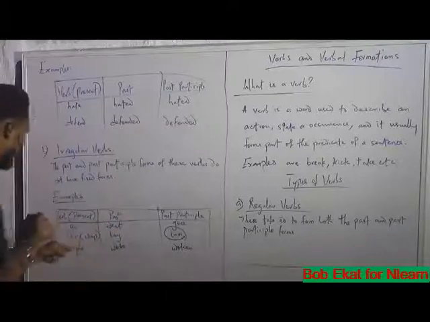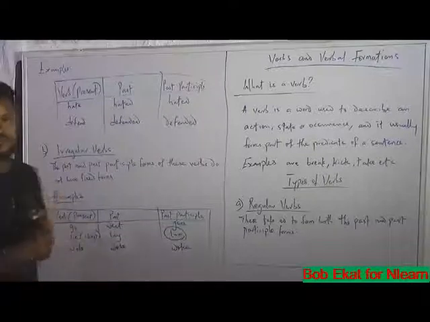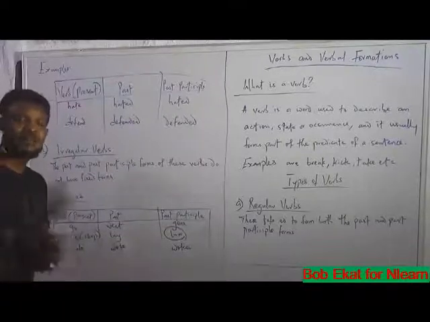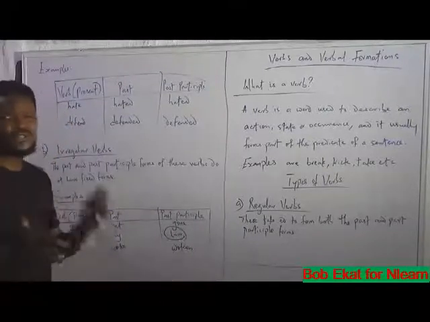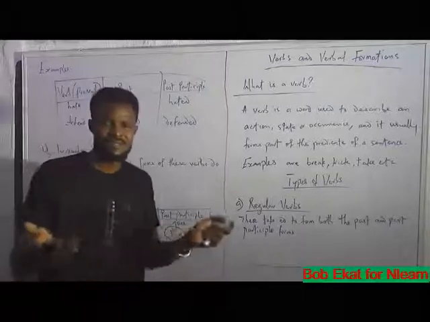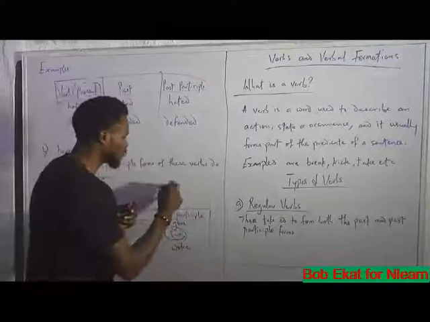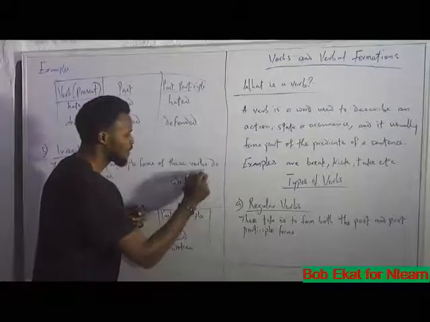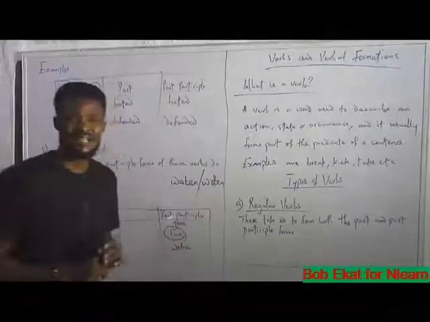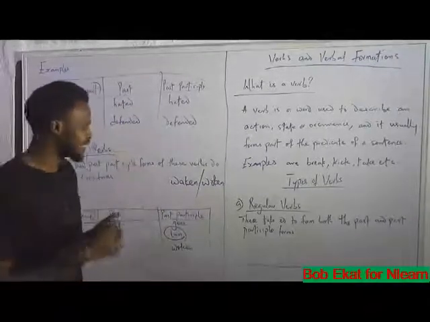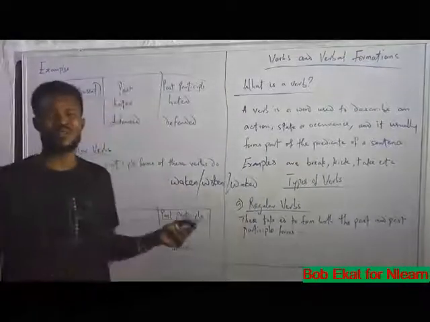And then wake also has as its past form woke, and also as its past participle form woken. But there's a confusion usually around this word woken. There's another word which people tend to use, which is waken. So there's a conflict between waking and woken. And in archaic, ancient English, it used to be waked. But that no longer holds water.